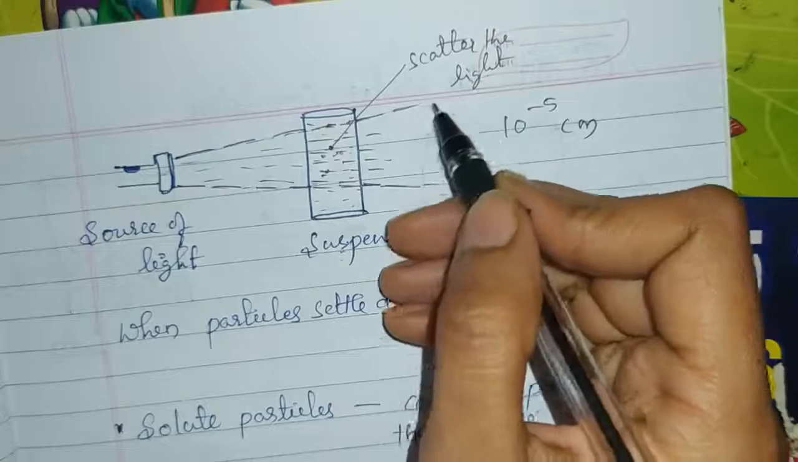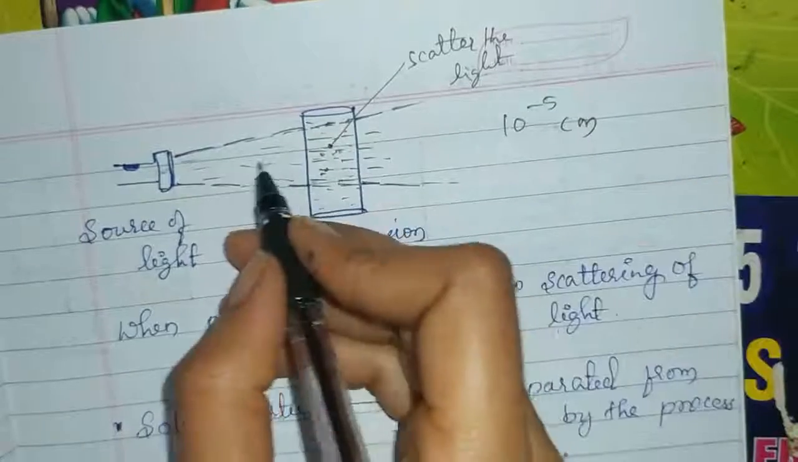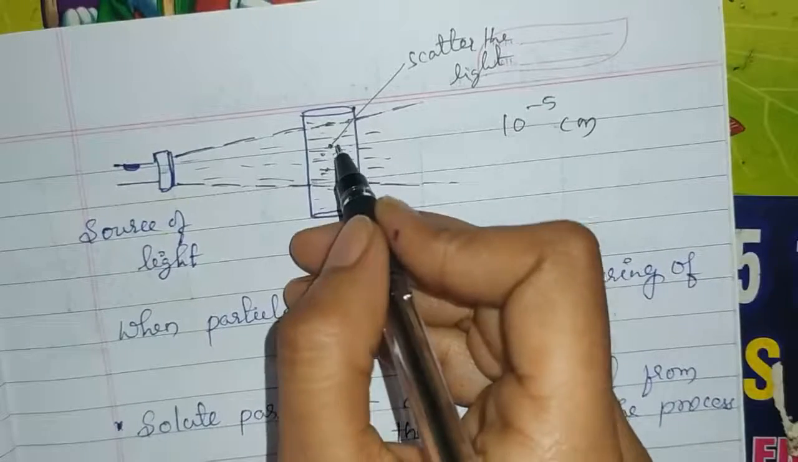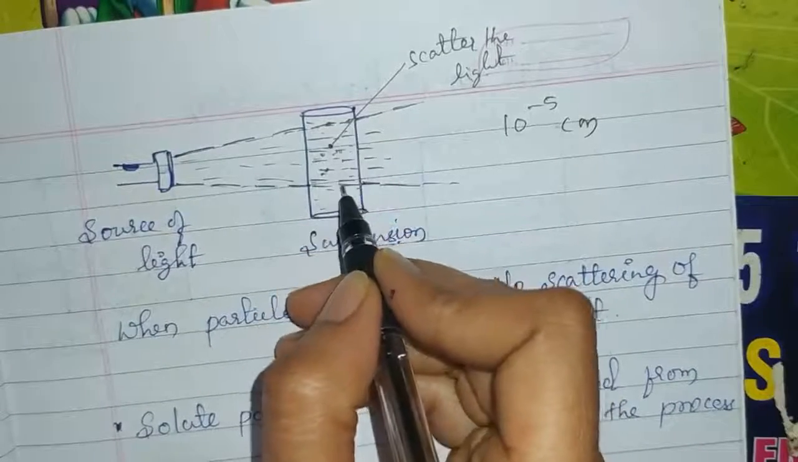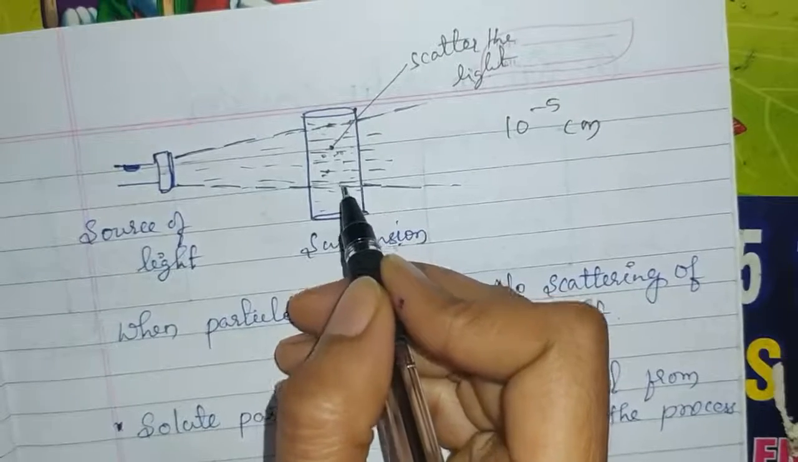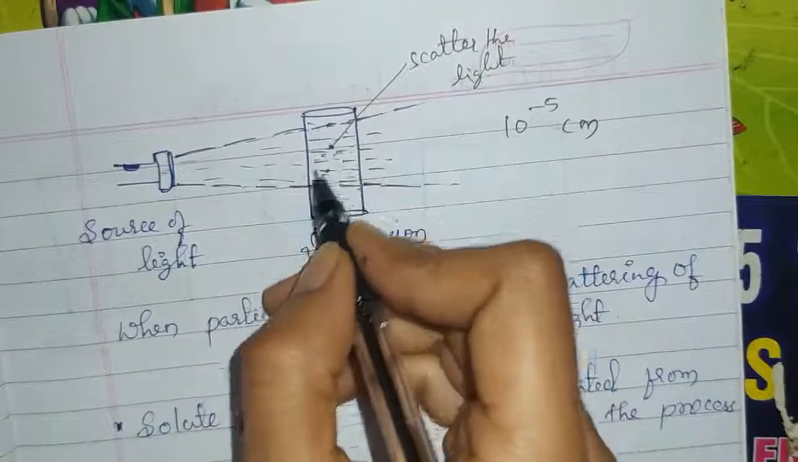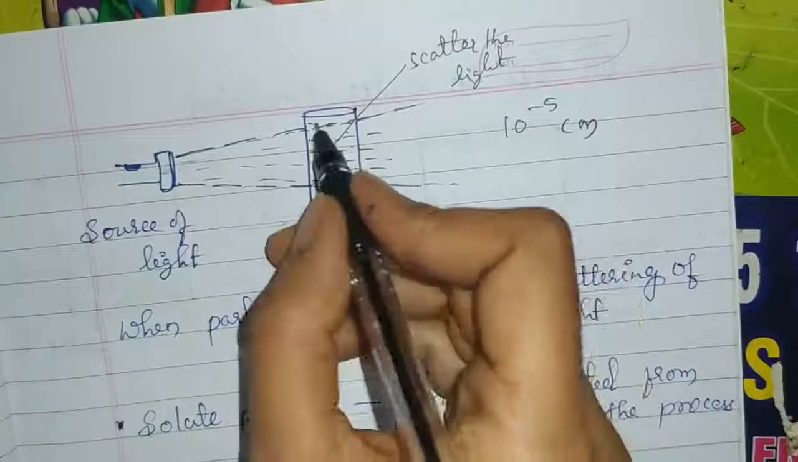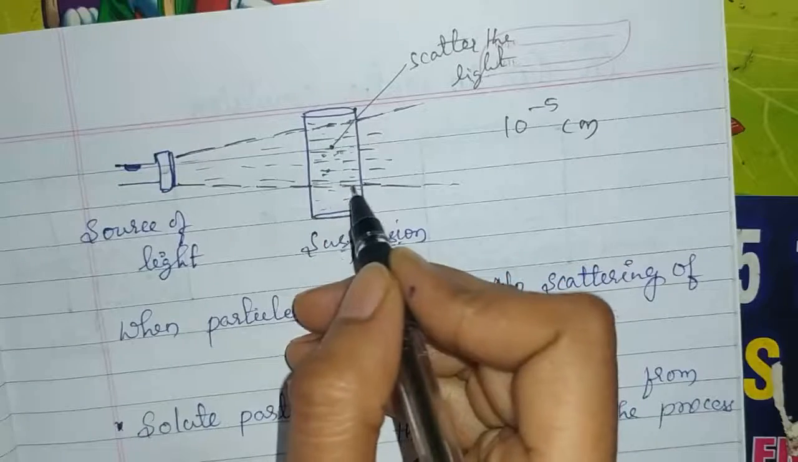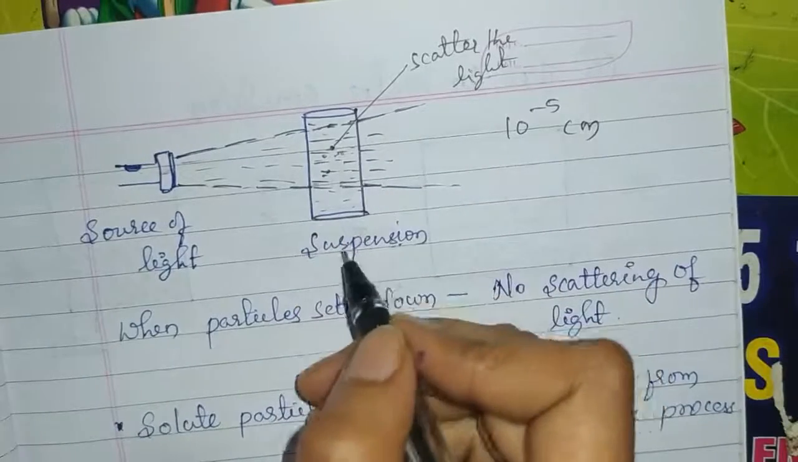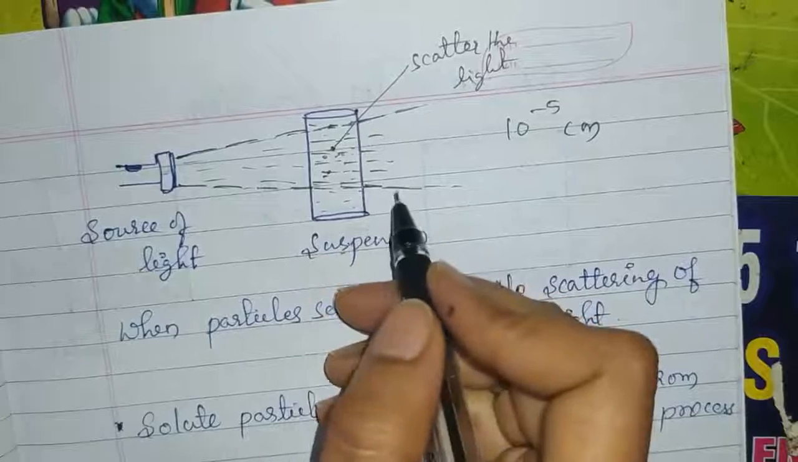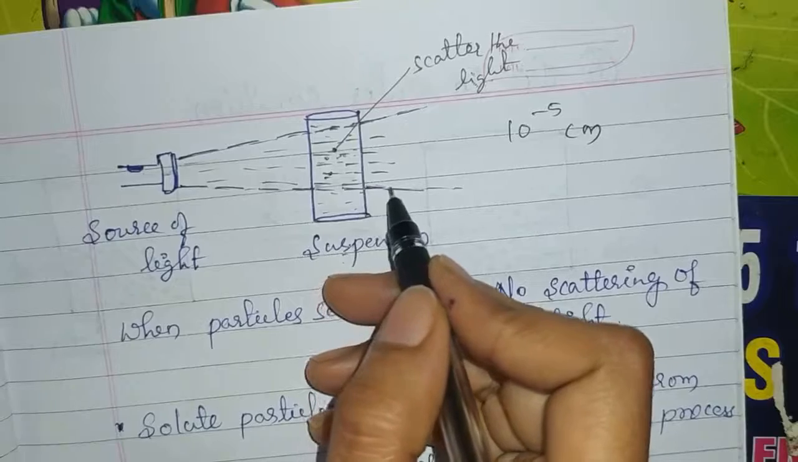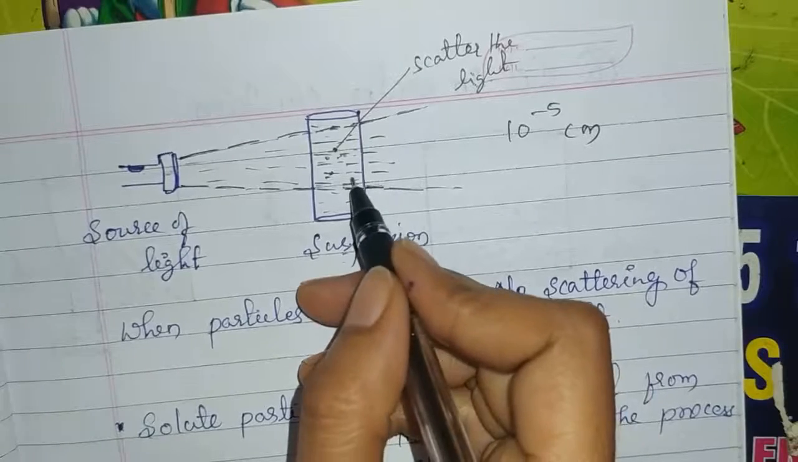They are capable of scattering the beam of light which is passing through this suspension, and it will make the path of light visible to our naked eyes. We can see the path of light inside the suspension. But in case of solution, we can't see the path of the light which is passing through the solution. In suspension, we can see the path of the light. Here, the particles will scatter the beam of light passing through it.